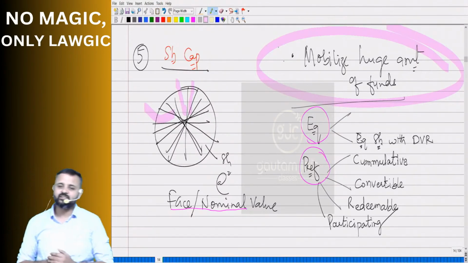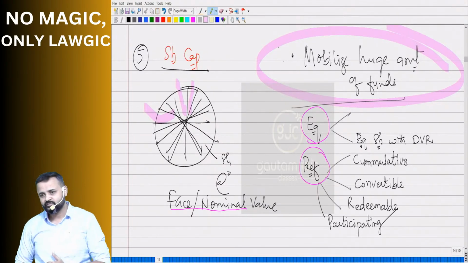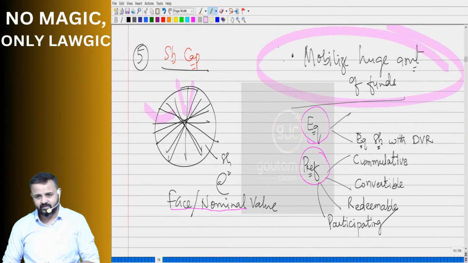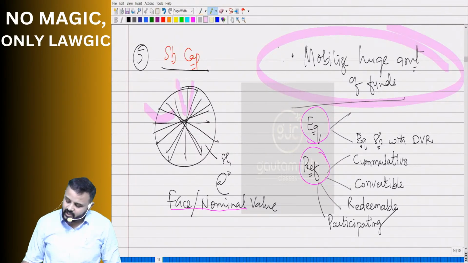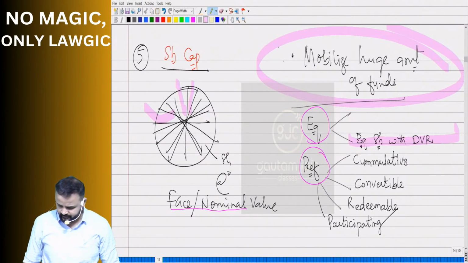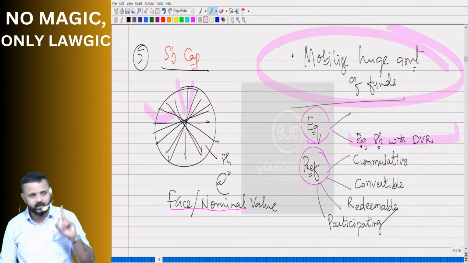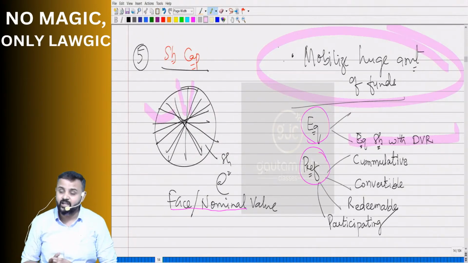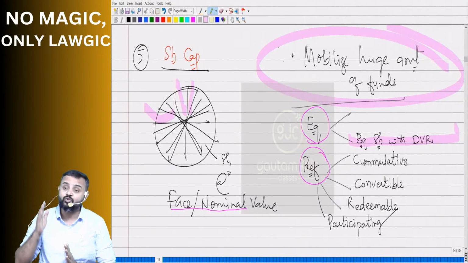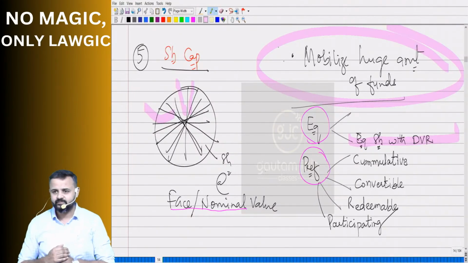Now, these types of shares are divided into 2. What are those 2? Equity shares, preference shares. Right? In equity shares, generally there is only one class. However, exceptionally, there are even equity shares with differential voting rights. उधर देखने का, ठीक है? In equity shares, generally there is only one class, one type. However, exceptionally, there can be equity shares with differential voting rights. DVR we say. Equity shares with DVR, meaning equity shares with differential voting rights.